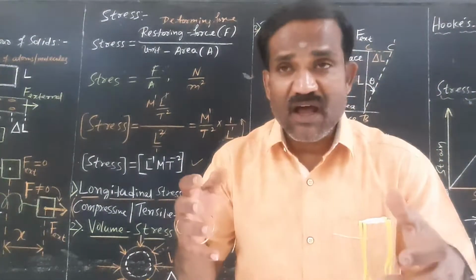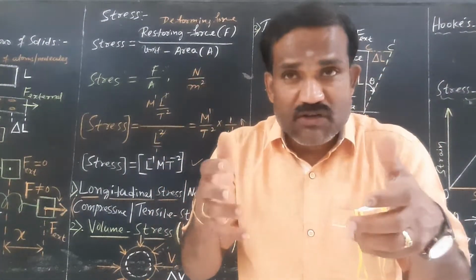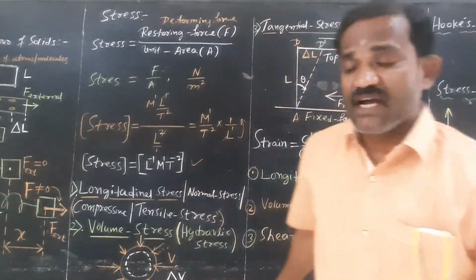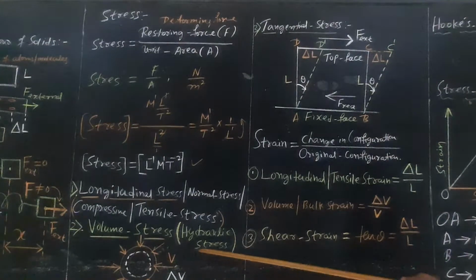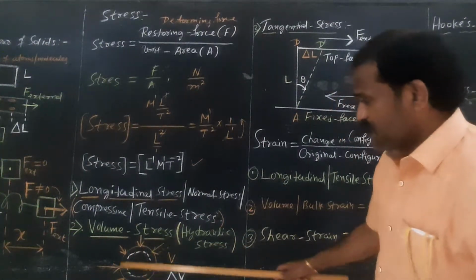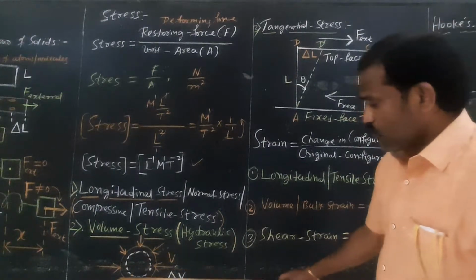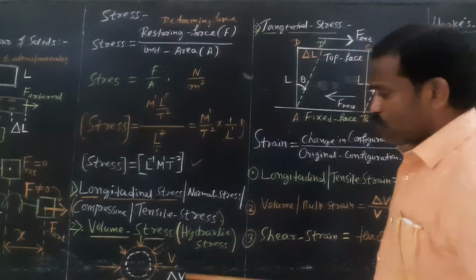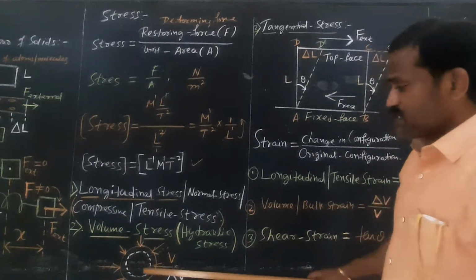How much of the restoring force set up inside the volume per unit area is what is called volume stress or hydraulic stress. Let us consider V is the volume of a solid sphere which is acted upon by deforming forces in all the directions. There is a change in volume.